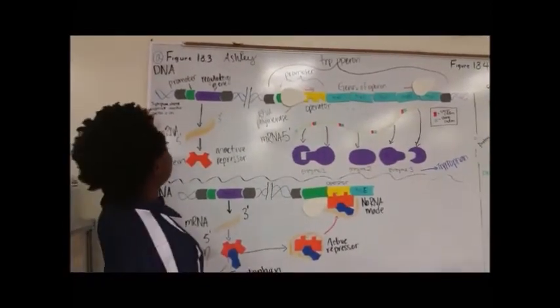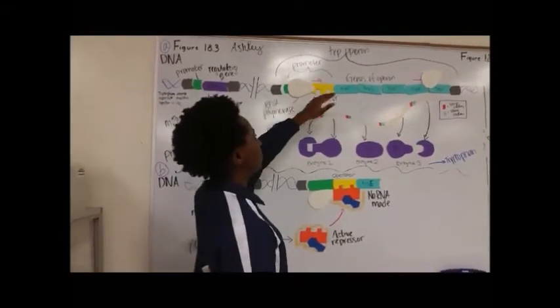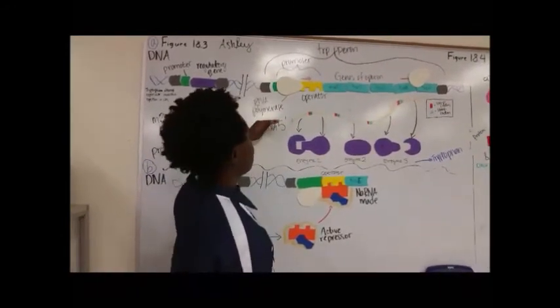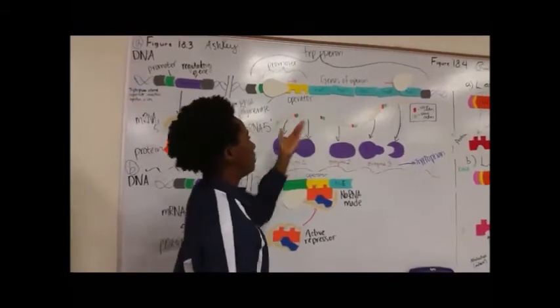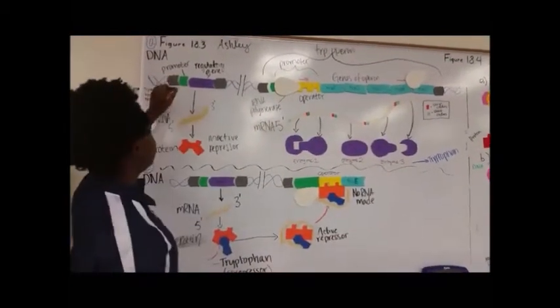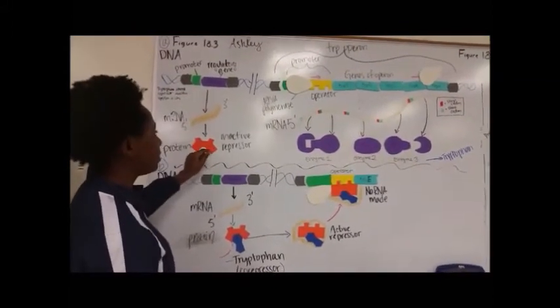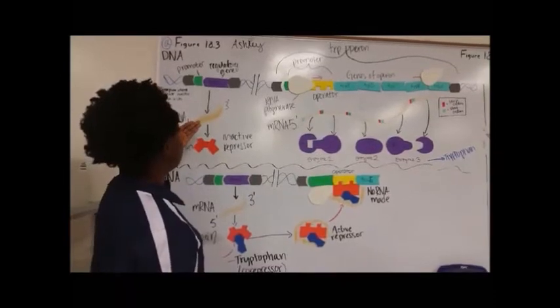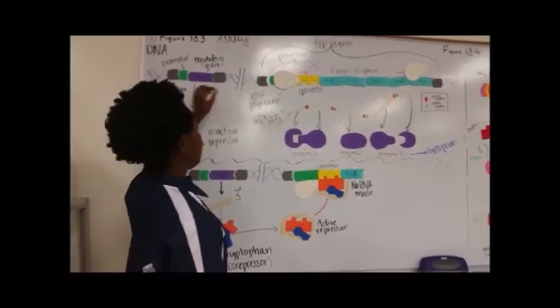DNA, and so it includes a promoter, a regulatory gene, and then in the TRP operon, there is a promoter which has RNA polymerase and an operator, and then these are 5 genes that are of this operon. So in this section, the regulatory gene codes for an inactive repressor, and so in this situation, tryptophan is absent and the repressor is inactive, so the operon is on.